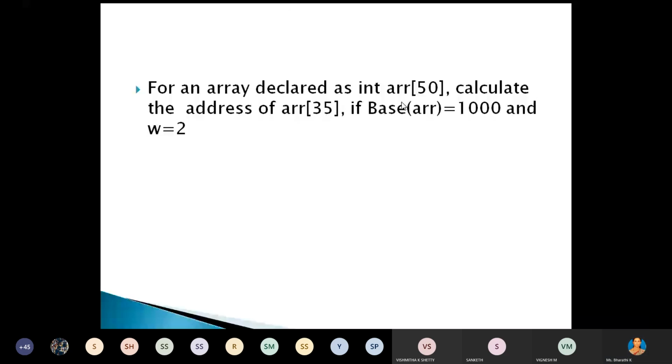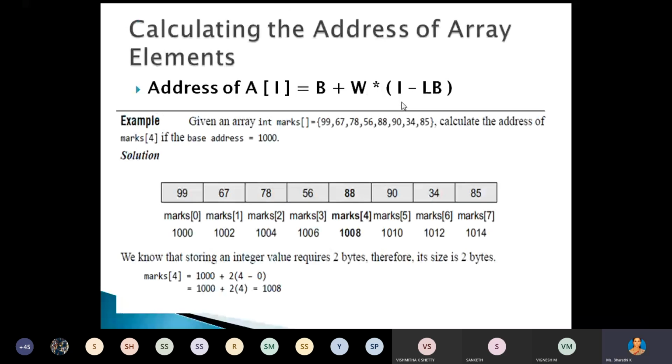1070. 1070. How can you calculate this? The base address is 1000, plus the word length, which is 2, then I, what is the I value? 35. 35 minus the lower bound, which is not given in the problem, so we assume it as 0.